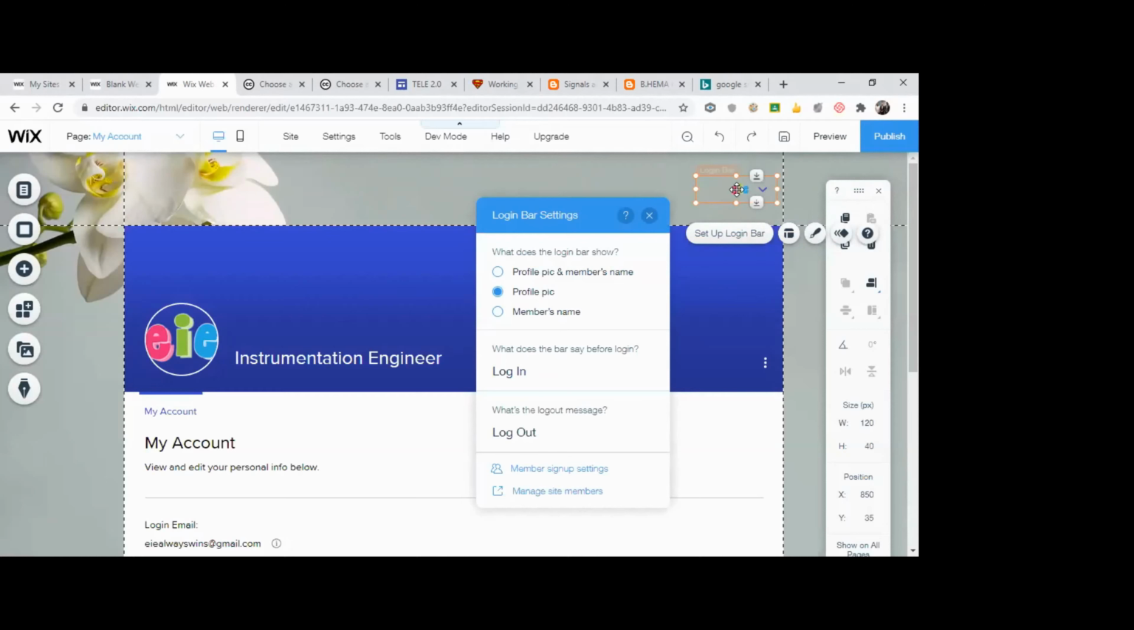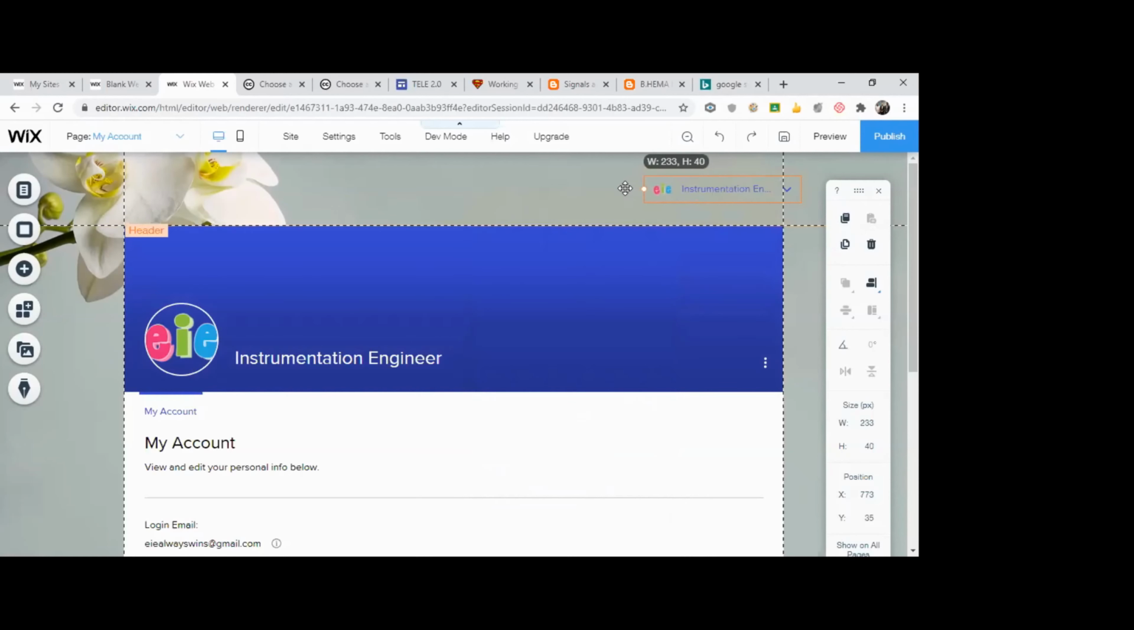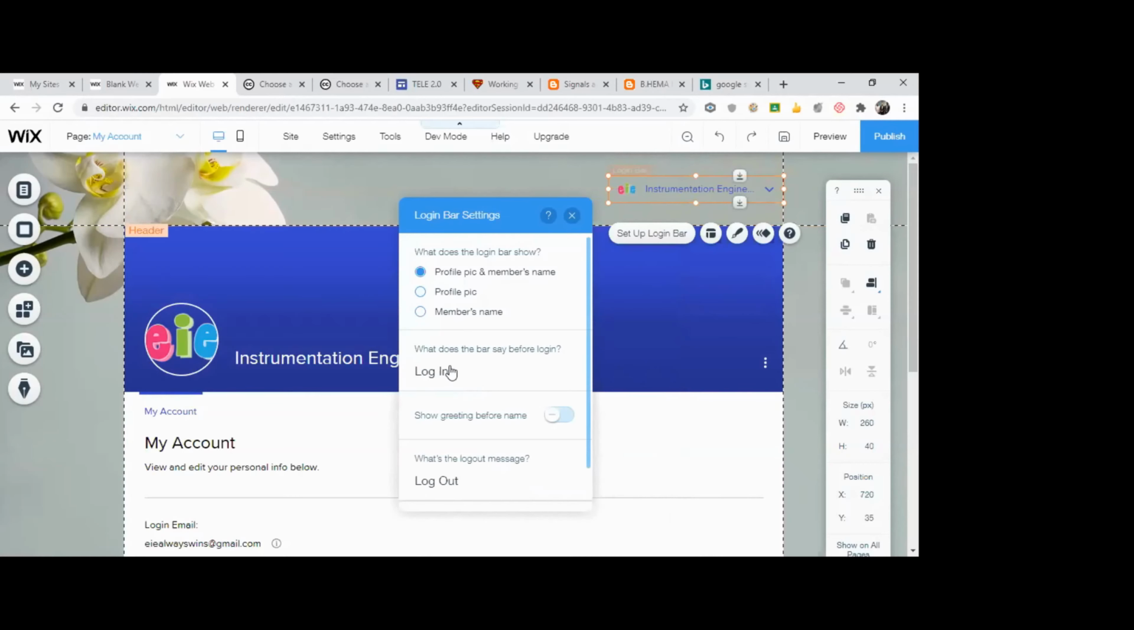I want a profile pic. I want a picture. Before login, what do you want? You want a login option. Once you have logged in, you should get a logout option. That's the basic. Before login, it is login. Or you can have profile pic and member's name also. Both can be there, or only the member's name. You can see here, profile pic and member's name. So before you log in, you have login.